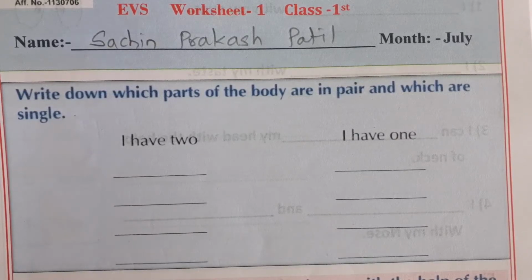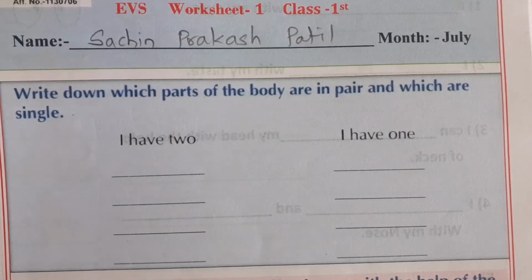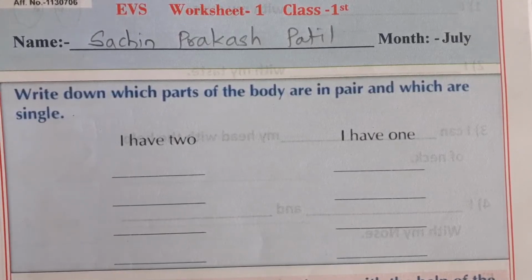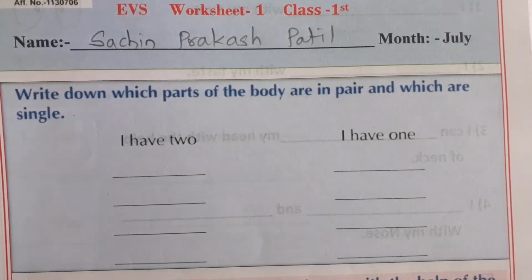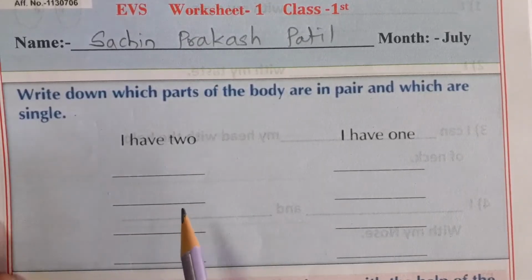Our eyes help us to see around us. With the help of our nose, we can breathe. With the help of our ears, we can listen. So, all these are our body parts.